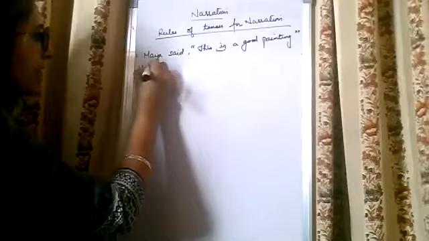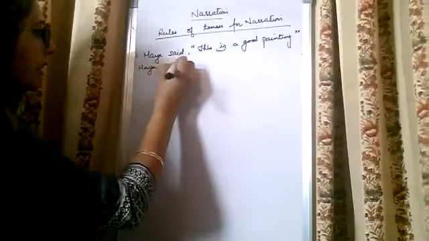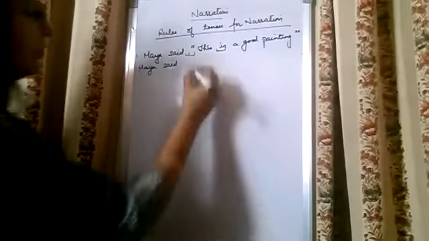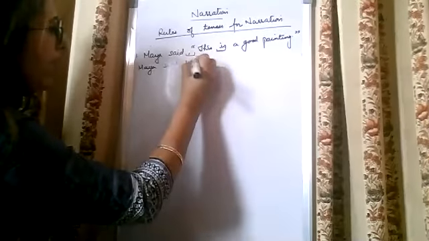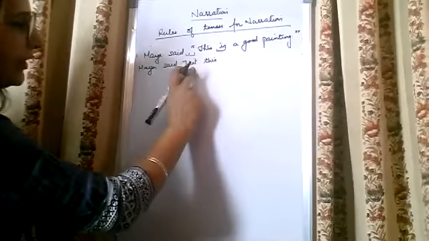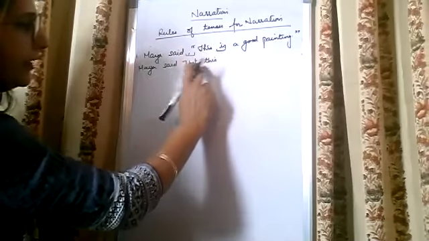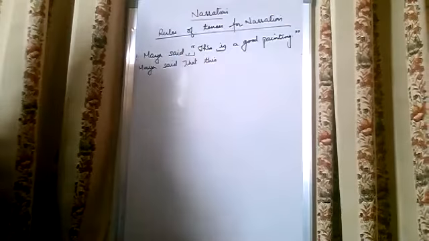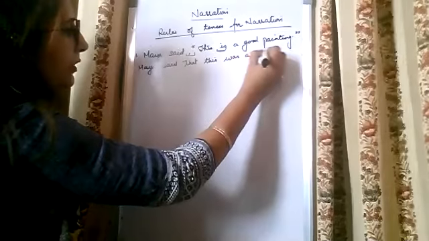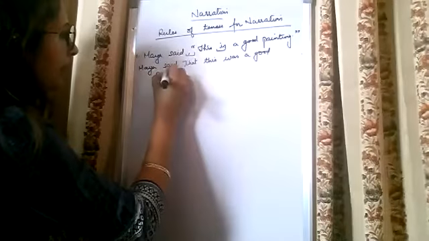So Maya said, in place of these inverted commas, we will remove these. What will we introduce? We will introduce that. Because we have introduced the conjunction, this capital letter will change into small letter. That this was a good painting.